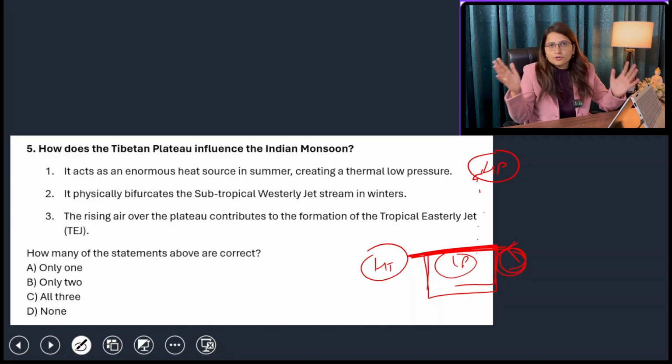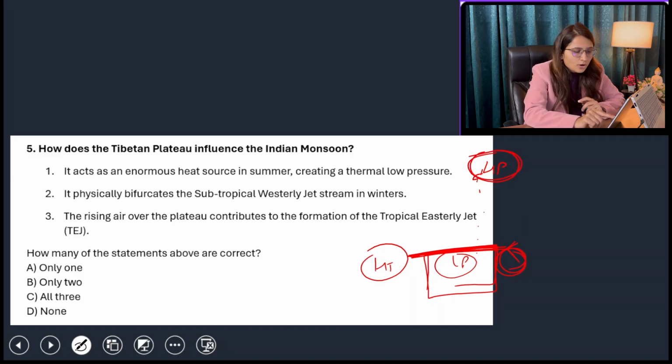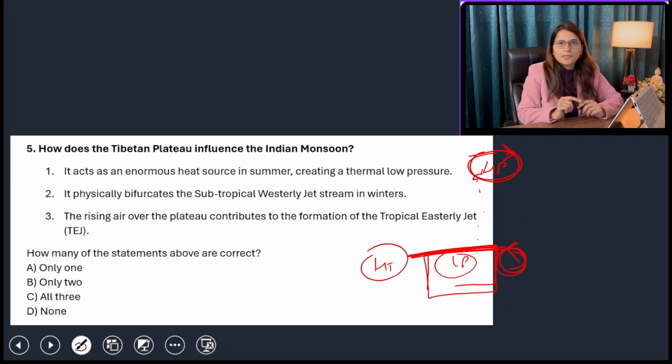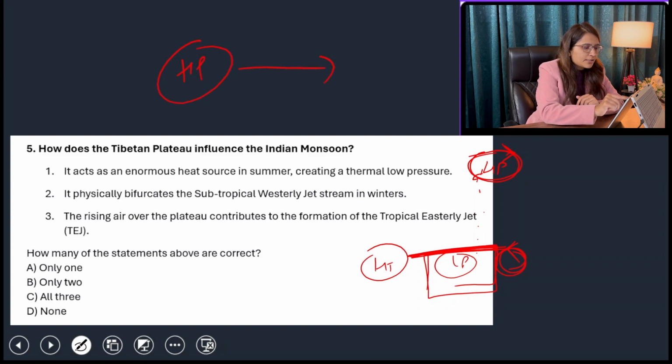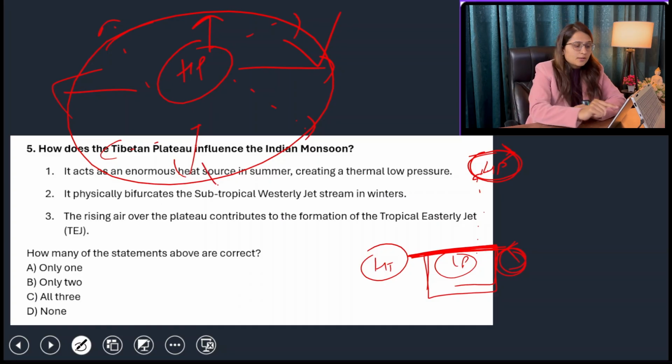As they diverge, because of Coriolis force and the rightward deflection, they move in the clockwise direction. That is how you get clockwise movement around the high pressure area. And at this high pressure area, in the upper atmosphere, the subtropical westerly jet stream is blowing.